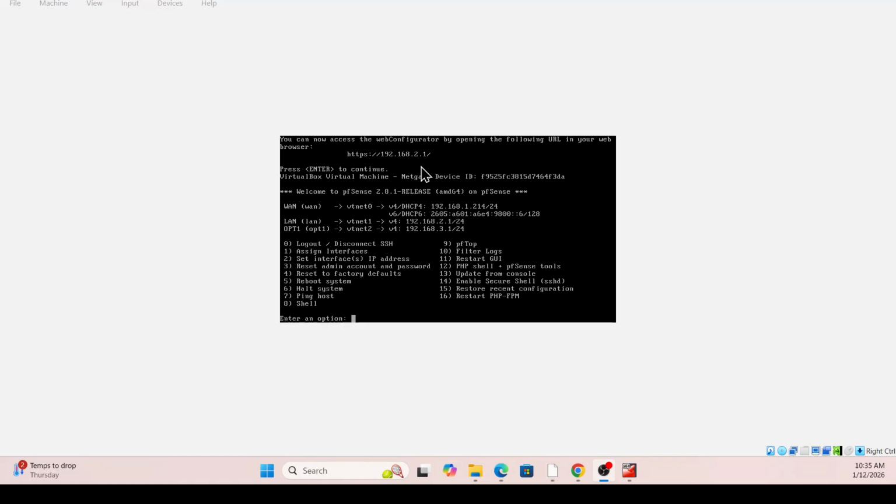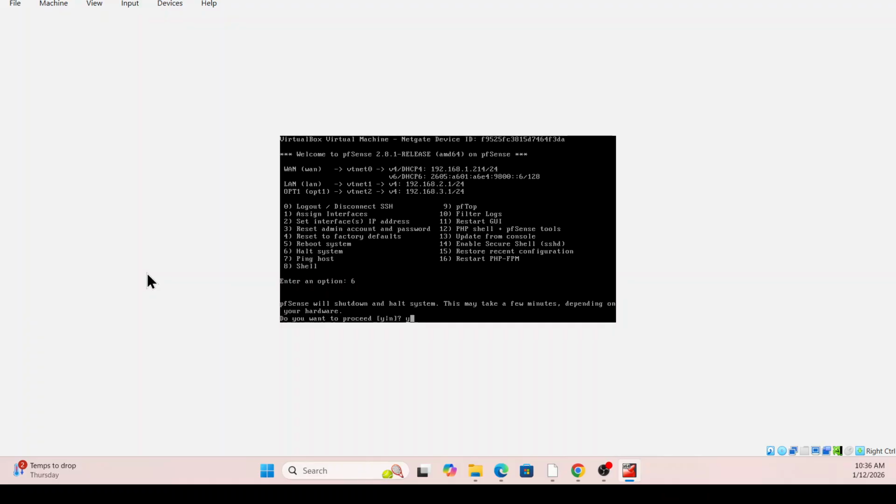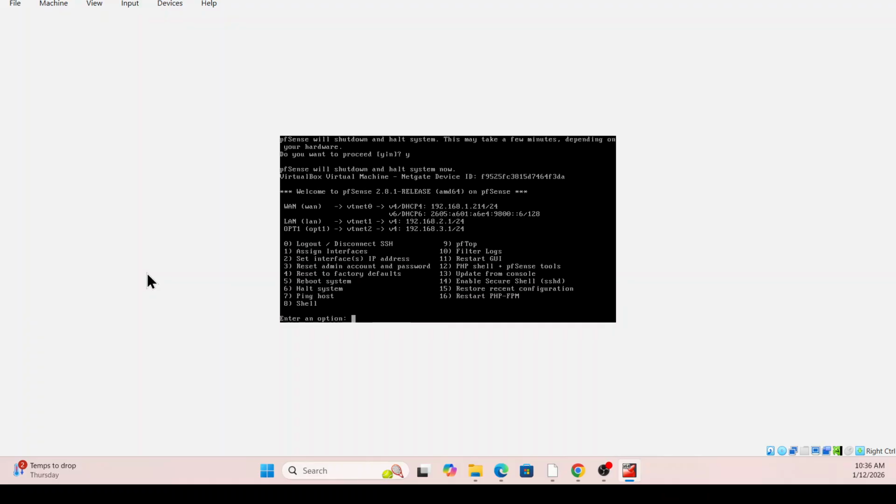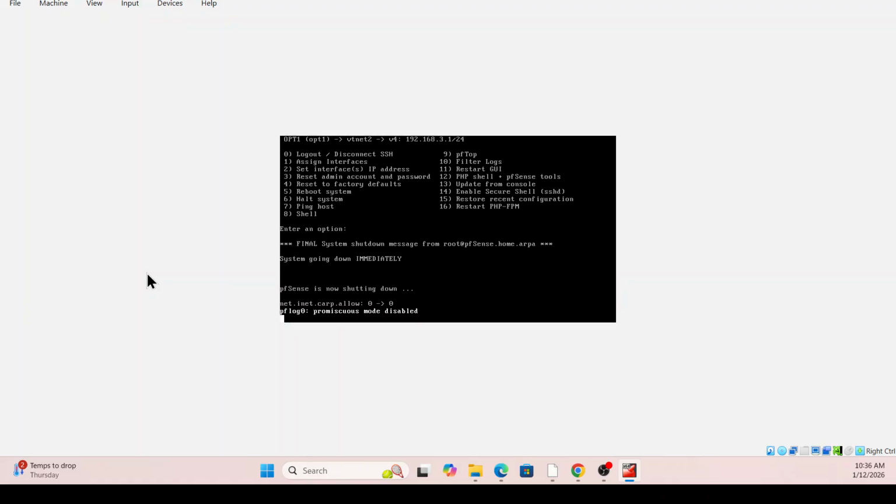So like we can see, we already configured the different interface, which was LAN in option 1. So here we have the different IP range. So what we're going to do now, we're going to select number 6. We're going to click yes. So what we want to do now is shut down the system, and